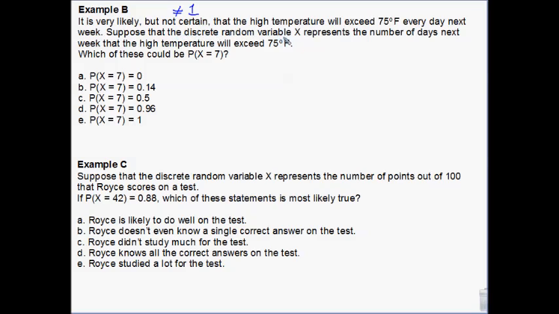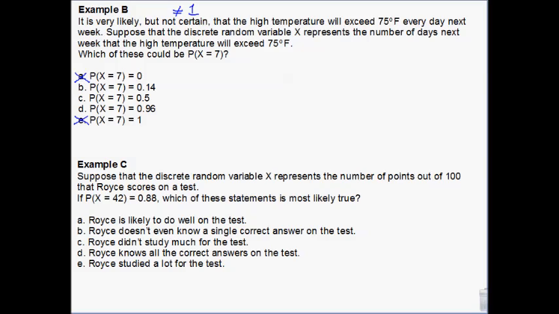Suppose that the discrete random variable x represents the number of days. Okay, temperature is not a discrete value because it can flow into each other. But days, number of days, is discrete. So we're saying that the discrete random variable is the number of days next week that the high temperature exceeds 75 degrees. We want to know what is the probability that it's all 7. Okay, again, it's very likely but not certain. That means we can't have E.